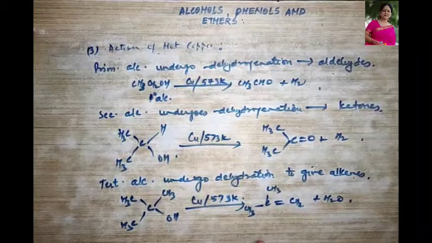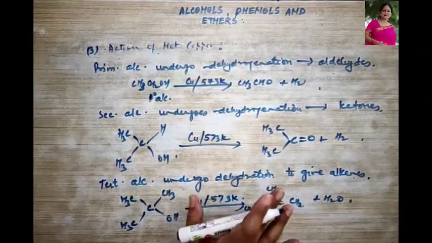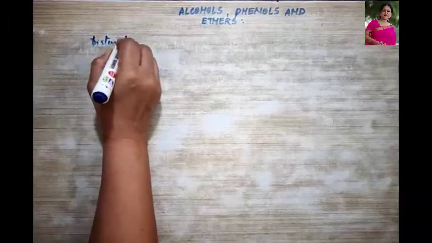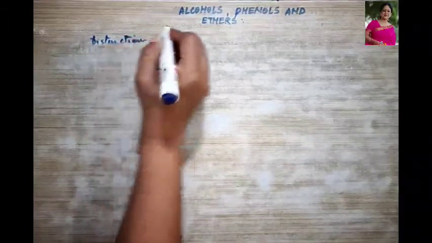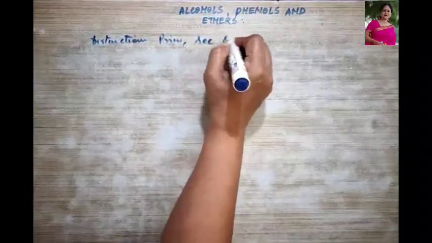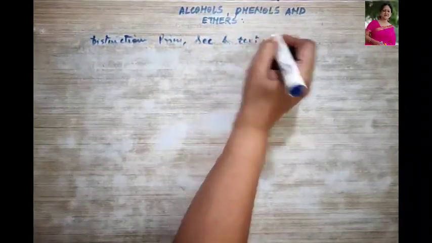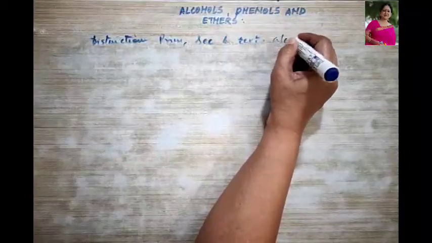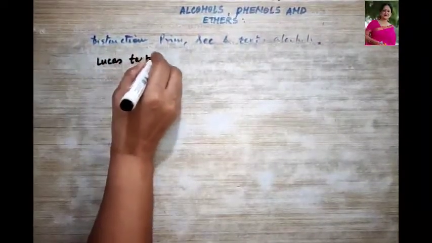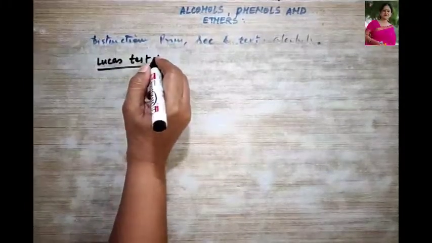So these were some of the chemical reactions of alcohols. Now, to distinguish primary, secondary and tertiary alcohols, we use the Lucas test. This is what we have to do, right?